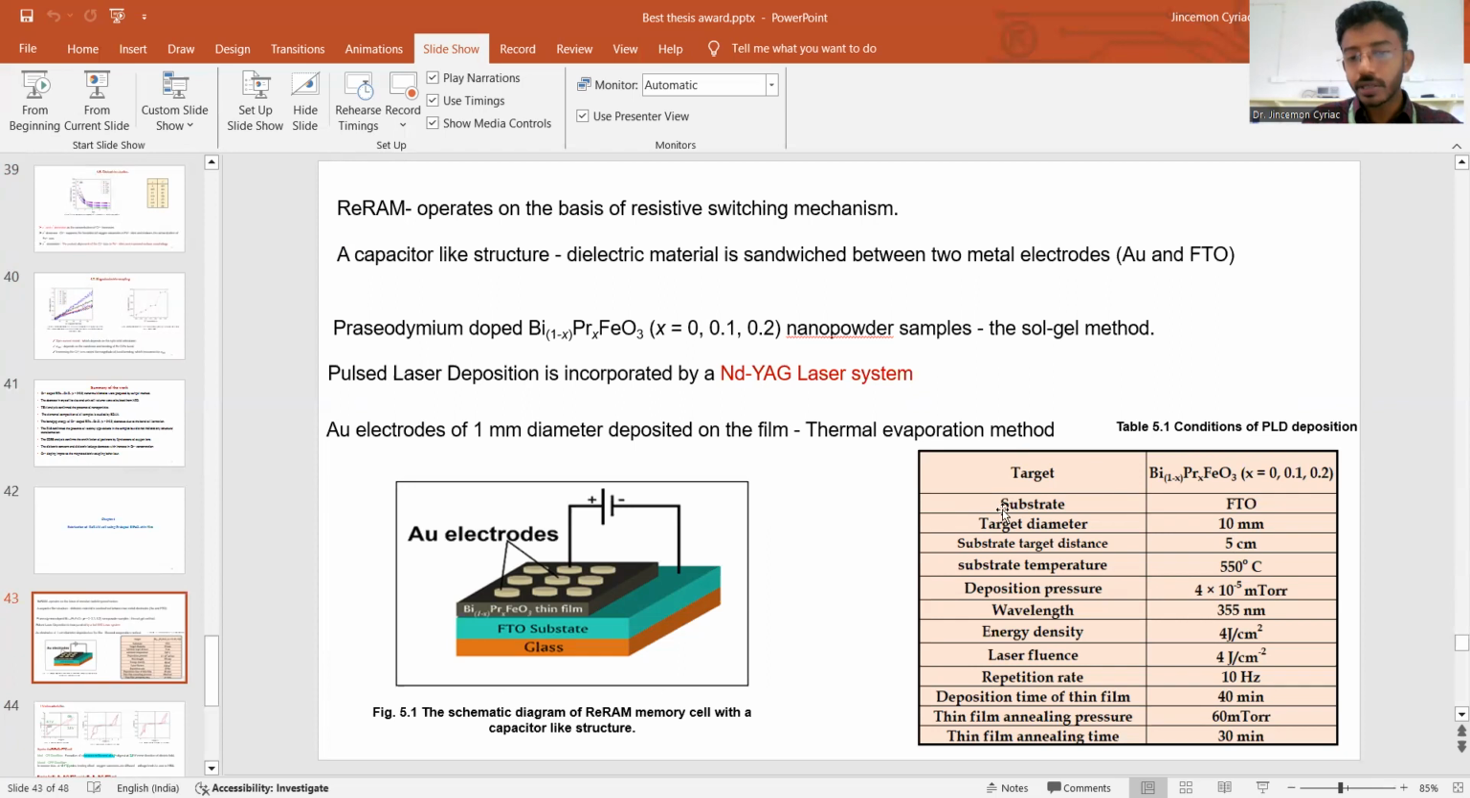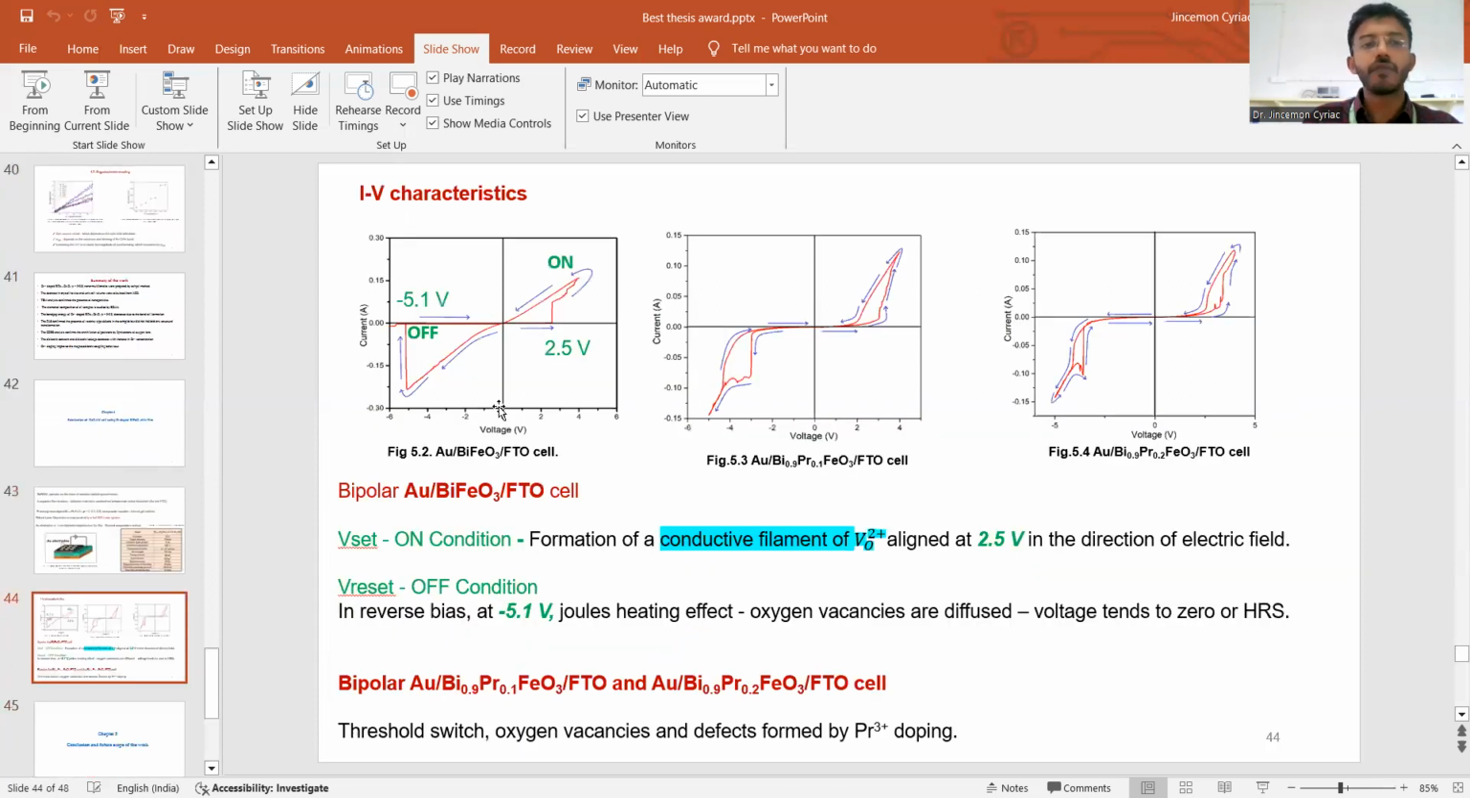The pulsed laser deposition is done under these conditions and the thin film is obtained, and a gold electrode is deposited onto it. I studied the V-I characteristics and the on-off state is obtained. For the Pr doped thin film, a very beautiful result is obtained: the on state is obtained around 3 volts and the switch turns off at approximately 2 volts. So there is threshold switching, due to the conductive filament formation of these